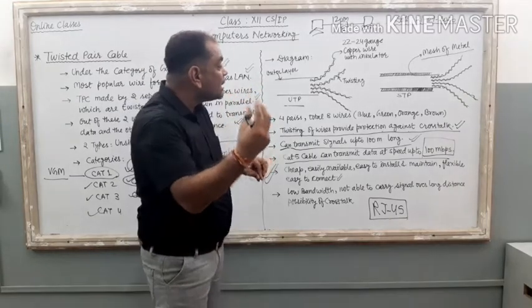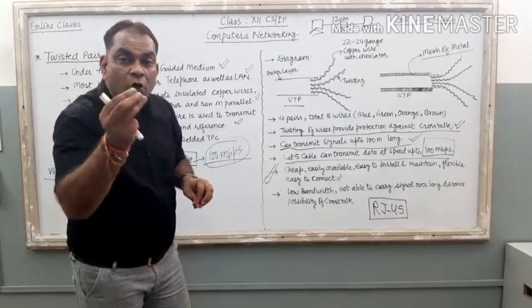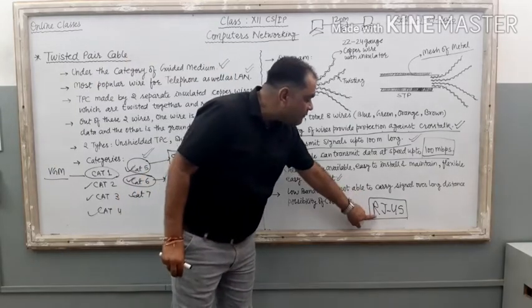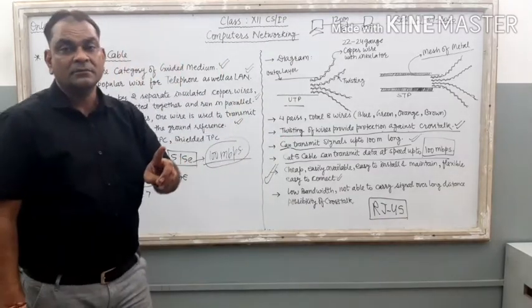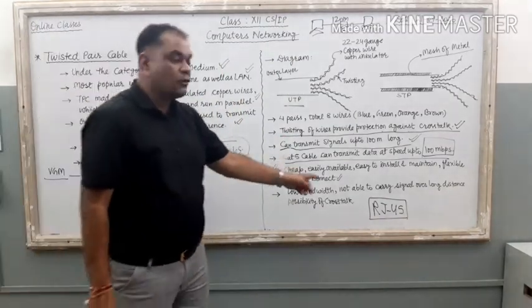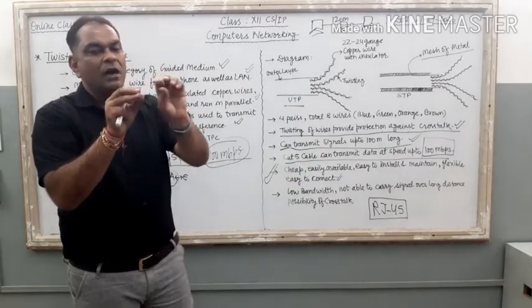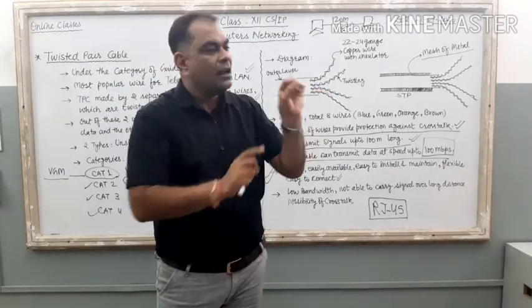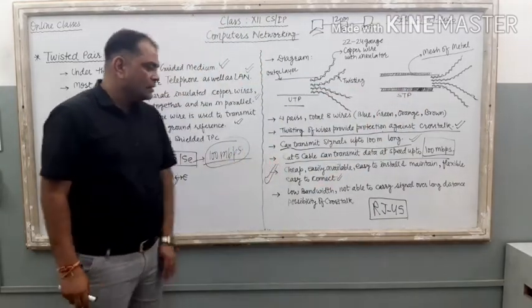This special connector that works with twisted pair cable is known as the RJ45 connector, registered jack 45 connector. Connect these eight wires with the connector, and then attach this connector to your computer's cabinet. Simple. So it is easy to connect.